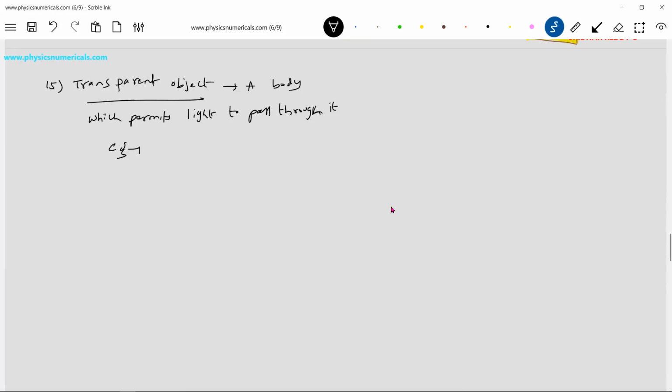What are the best examples? Glass, plastic, water. What they do is permit the light to pass through them.